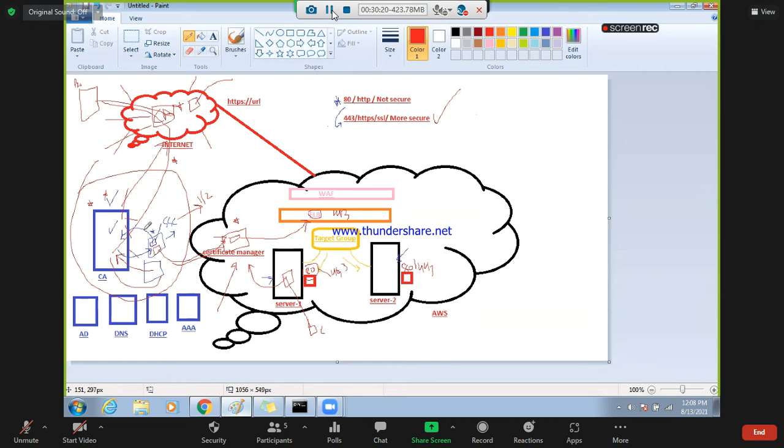See, there are two types of certificates: a public certificate and a private certificate. Even in your organization, if you want to use port 443 for an internal application, then you need to use the internal CA. It will not go to the internet; it will stay within your organization.